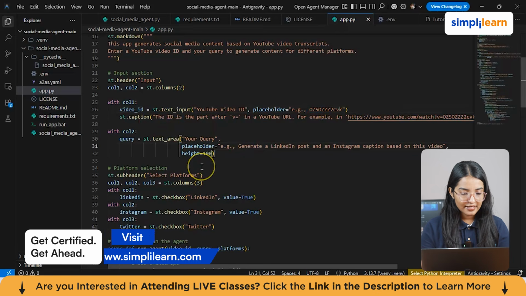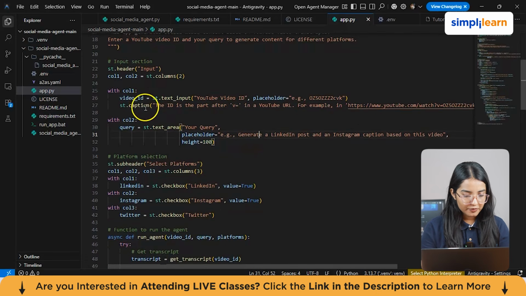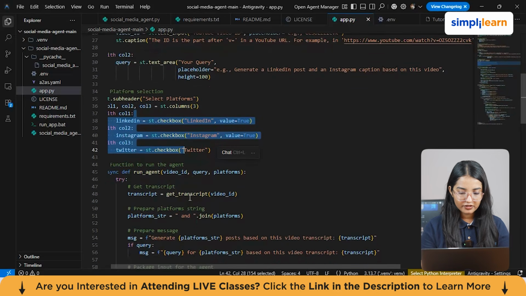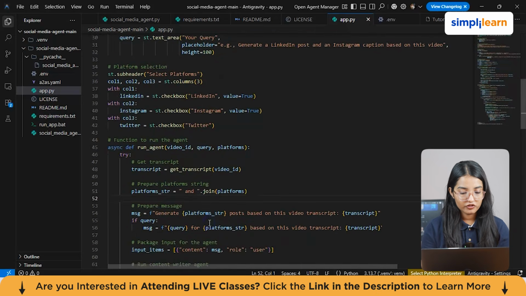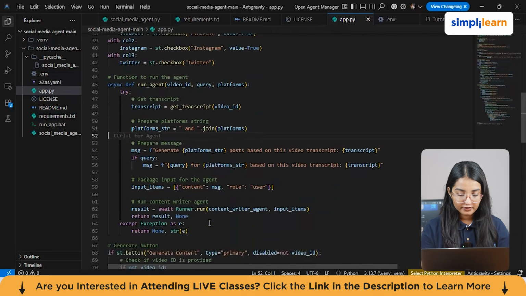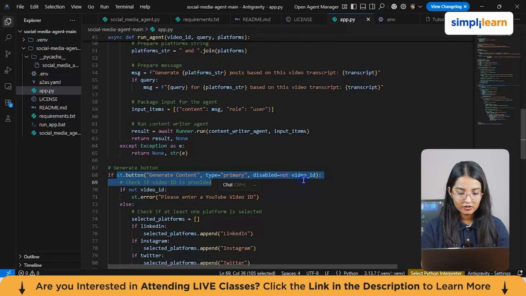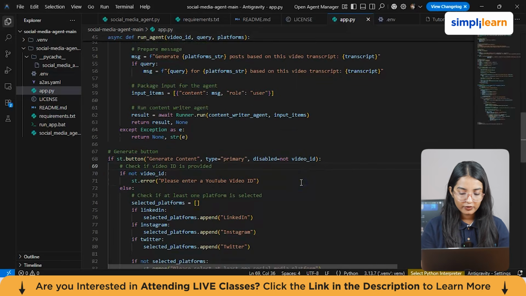Then you have this select box also. You have the caption, text area. You also have check boxes here. So all of these, basically, will create drop downs for the users to select the social media platforms they want, which is LinkedIn or some other platform. Then we've also got a button to trigger content creation. You have this function called st.button to generate content, type primary, disabled not video ID. So when this button is clicked, it will trigger the AI agent to generate the social media post for you.